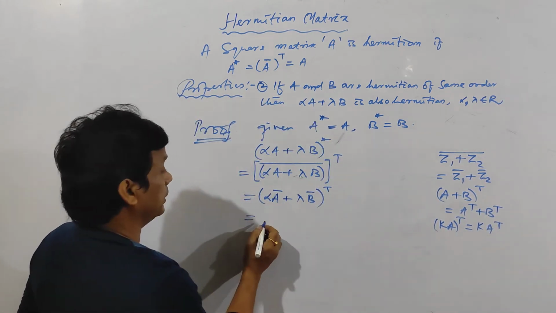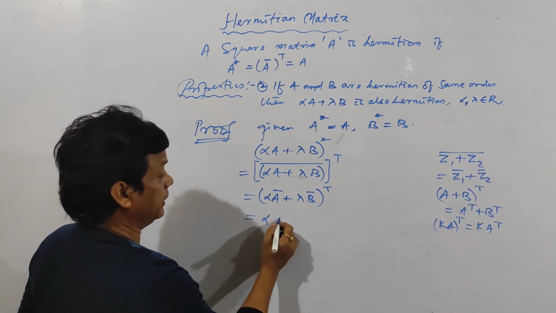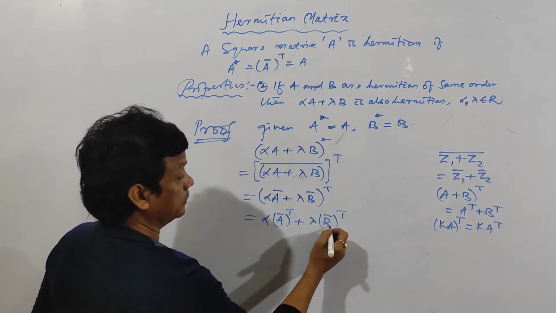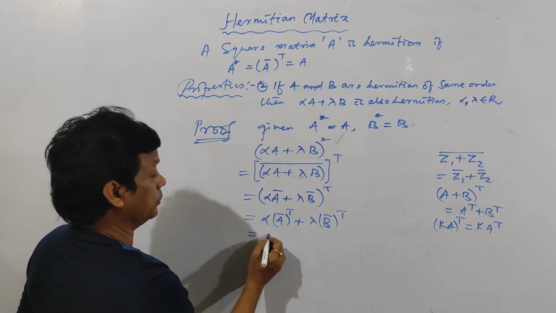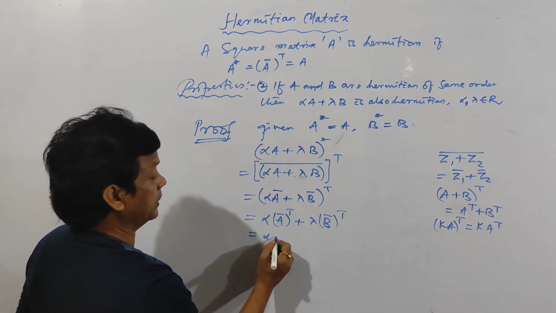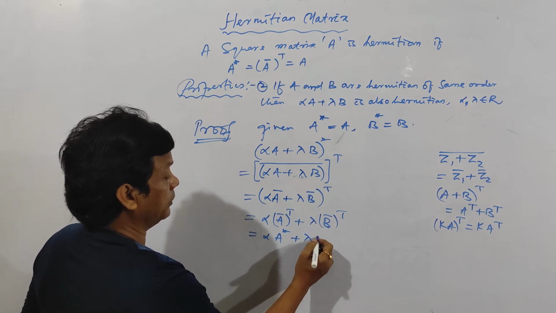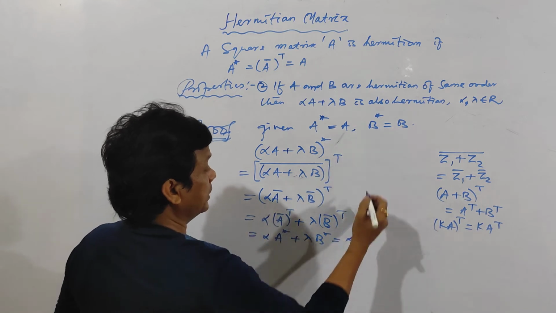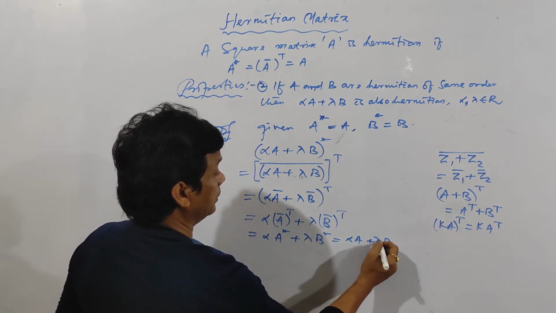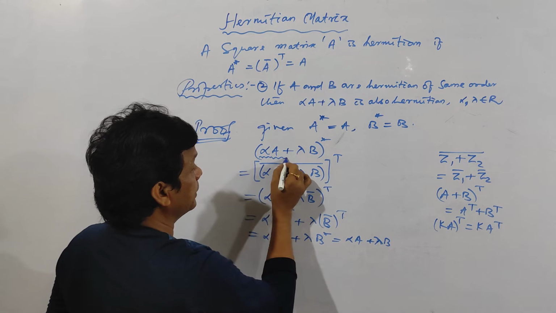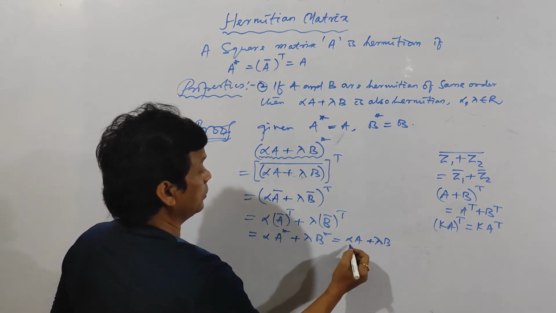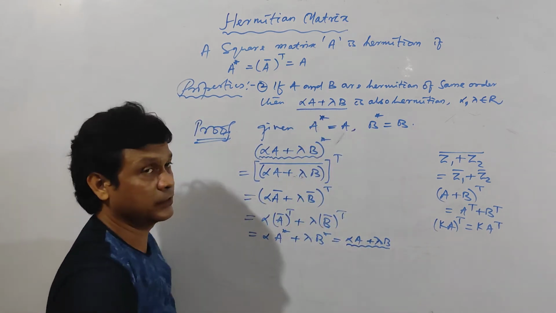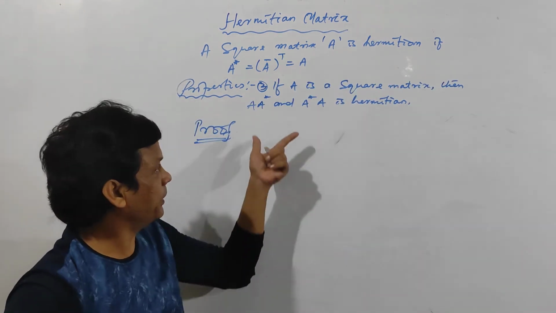Clear? So here alpha is a constant, so alpha into the transpose of this one plus lambda into the transpose of this one, according to this property. A bar transpose is A star, so alpha into A star plus lambda into B star. A star is equal to A, so alpha A, and B star is equal to B, so lambda B. That means alpha A plus lambda B whole star is equal to alpha A plus lambda B. That means alpha A plus lambda B is a Hermitian matrix. Clear?